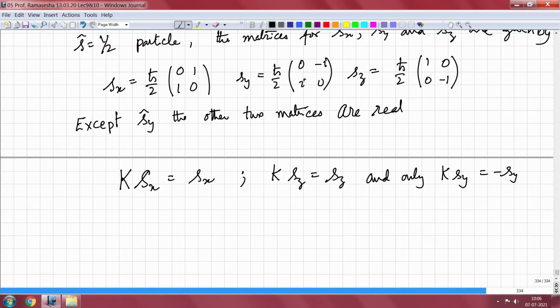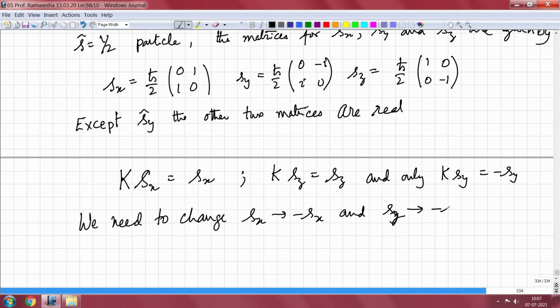So, only Sy changes sign. If you want the entire angular momentum to change sign, which is what is required in time reversal operation, what we need is to change Sx to minus Sx and Sz to minus Sz when T operates.